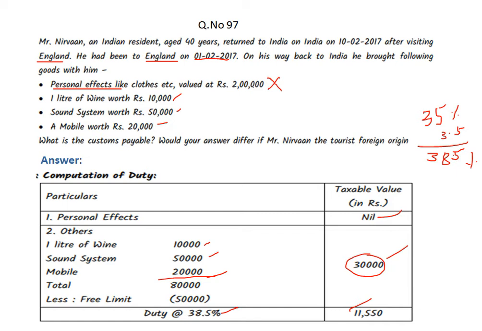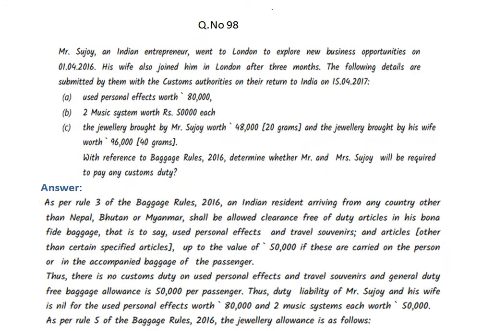Remember, personal effect goods of any value are exempted. For the rest of the goods other than personal effects, you take the total. Out of the total, you check which country the person comes from. If Bhutan, Myanmar, Nepal, leave these, I mean these countries. If the traveler comes from a country other than these three, then 50,000 rupees is exempted. If he comes from these three special countries, then only 15,000 rupees is exempted. Is it clear? Next, move to the next question. This was a theoretical type question.